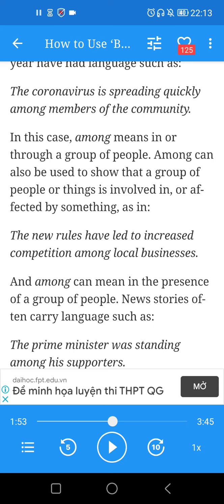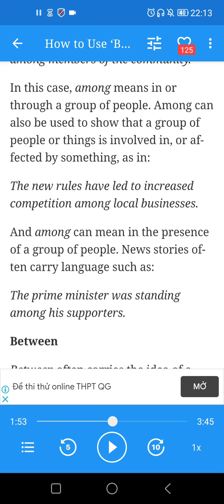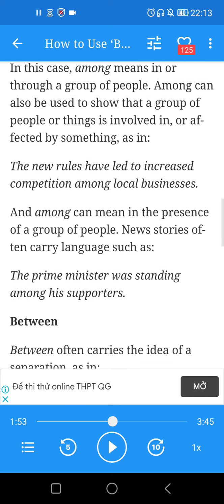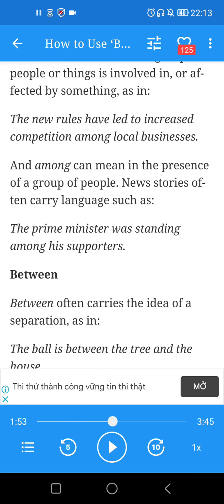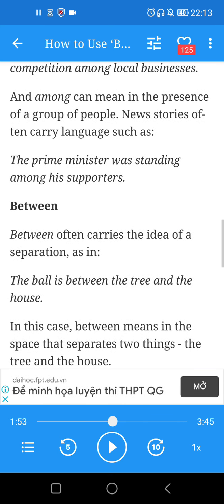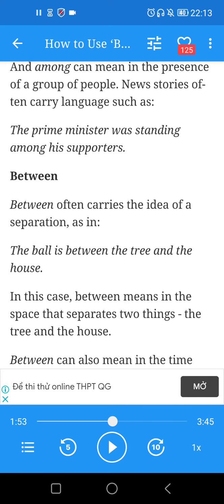Among can also be used to show that a group of people or things is involved in or affected by something, as in, the new rules have led to increased competition among local businesses. And among can mean in the presence of a group of people. News stories often carry language such as, the Prime Minister was standing among his supporters.